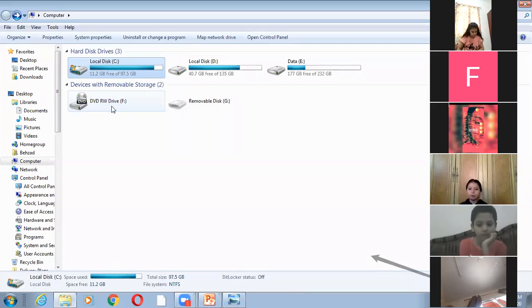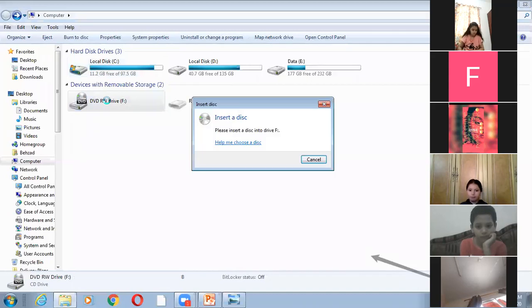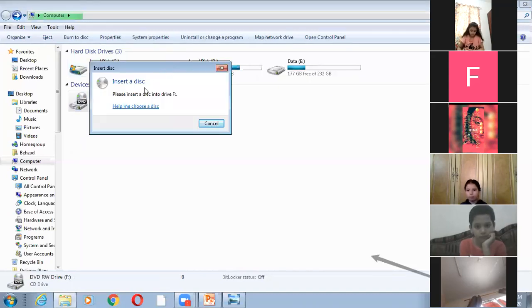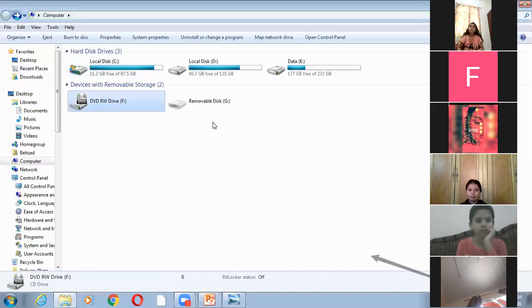First we have to insert a CD. Right now I didn't insert any disc, so it is showing me to insert a disk. But when you have inserted the disk, it will start playing.